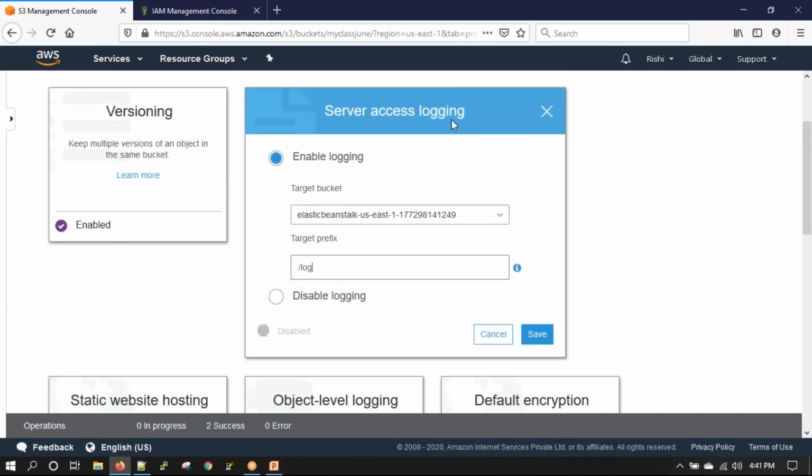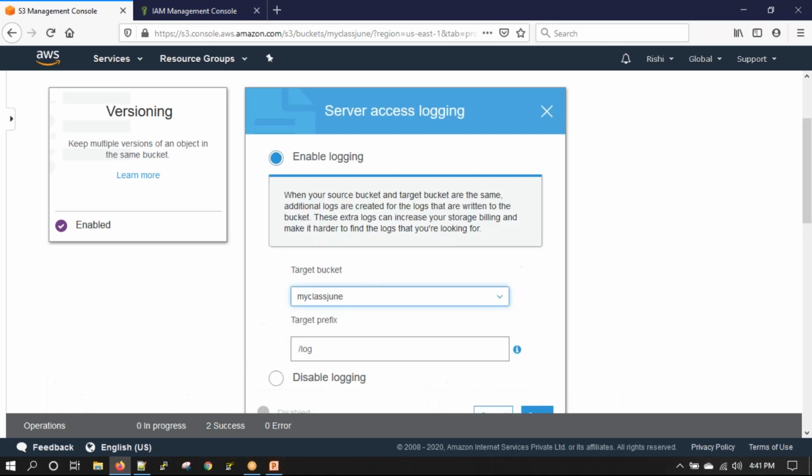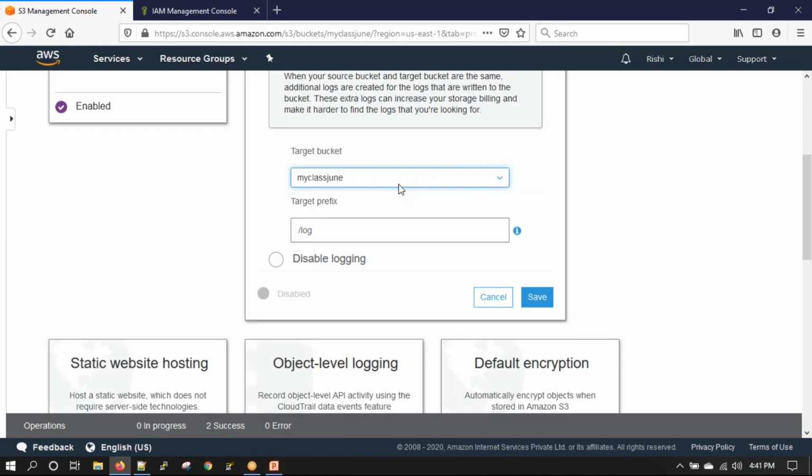That is server access logging. There is another object level logging also, we'll come to that. But if I want to capture all the activity that is happening on my S3 bucket, I can enable this and start storing logs for it. Ideally, you should never store the logs of a bucket in the same bucket.